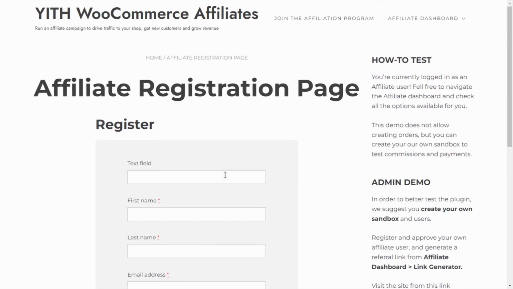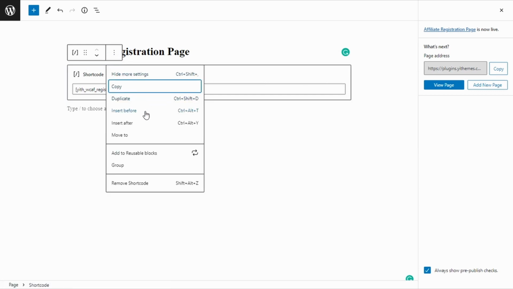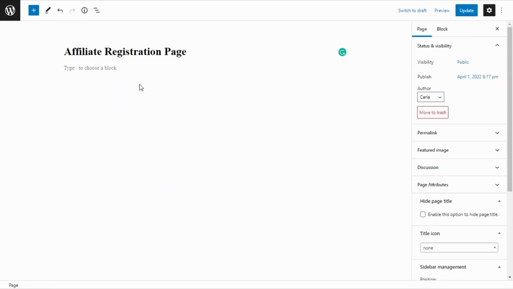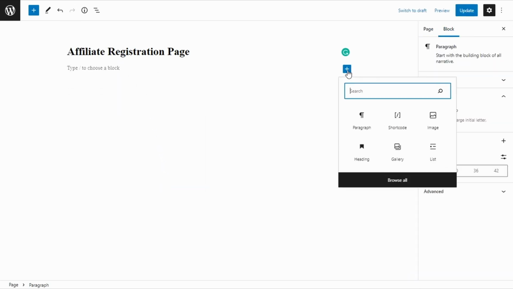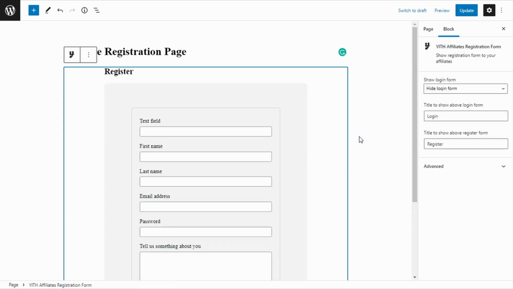Now let's go back to the dashboard, and I'm going to show you the other way to add this registration form to the page. Let's remove this, and we're going to click here, and let's look for YITH affiliates. Okay, so here we have the YITH affiliates registration form. This is a Gutenberg block. We have the YITH affiliates dashboard and the YITH affiliates link generator. We're going to choose this one. Since this is a Gutenberg block, it is automatically added here. We can just see it before we go to the page. We're going to update this.